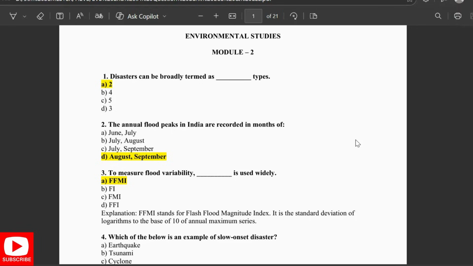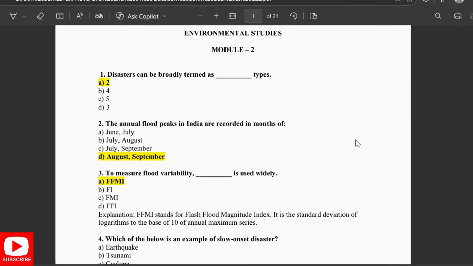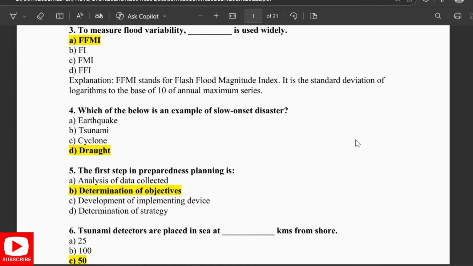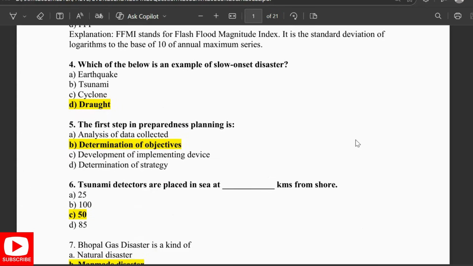This is 5th semester's Environmental Studies subject, Module 2. Let's go through the MCQs. The disasters can be broadly termed as two types. The annual flood peaks in India are recorded in the months of August-September. To measure flood variability, FFMI is widely used. FFMI stands for Flash Flood Magnitude Index. It is a standard deviation of logarithm to the base 10 to annual maximum series. Which of the below is an example of slow onset disaster? Drought.